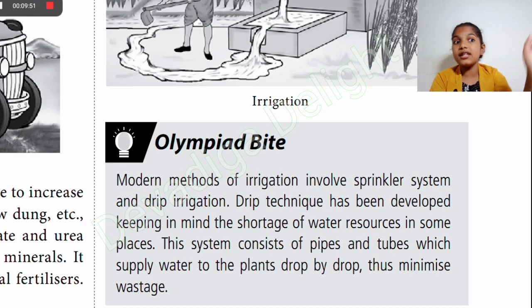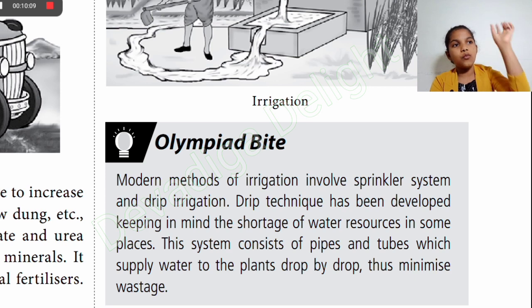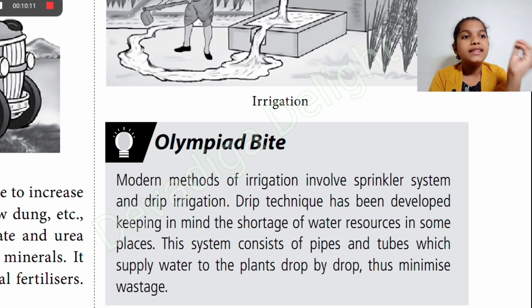So, modern methods of irrigation. Now here we have an olympiad bite. Let's see it. Modern methods of irrigation involve the sprinkler system. You might have seen this in some gardens or in some areas. There is a small machine which rotates and the water comes out. So this is the sprinkler system. It comes like rain, but it's not rain. It comes like rain to the plants.